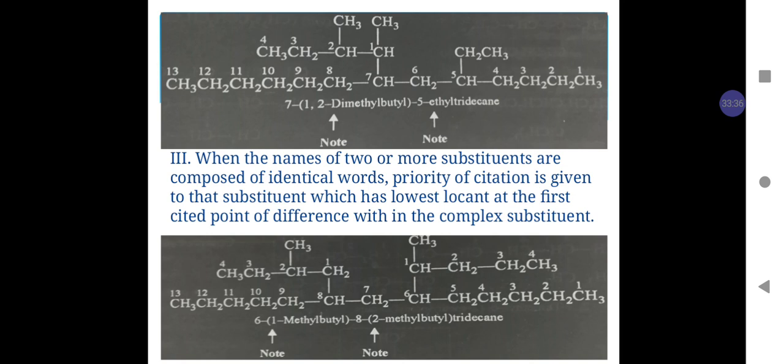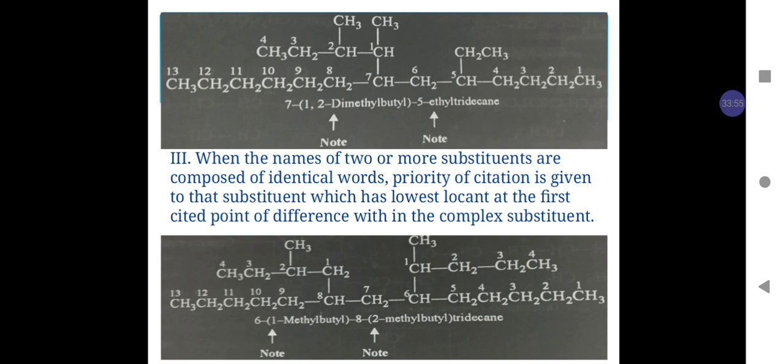Now you note in this example, dimethyl butyl is written first, followed by the other substituent at position number 5, which is ethyl.